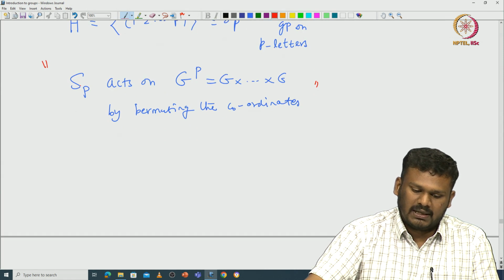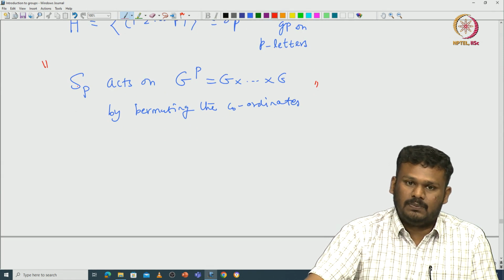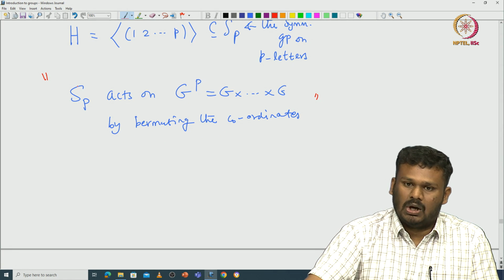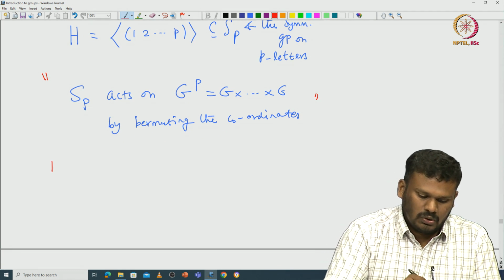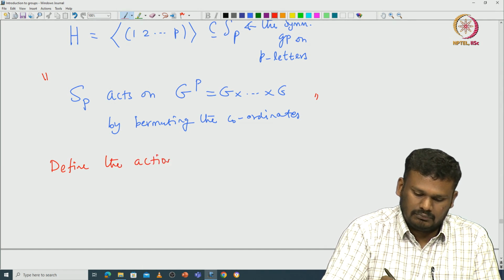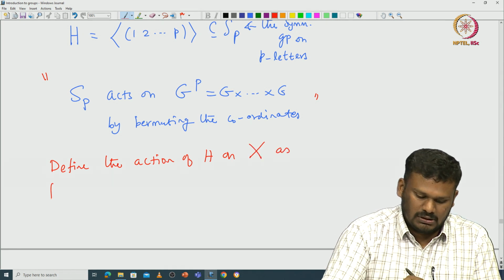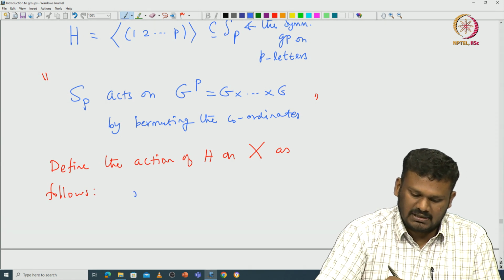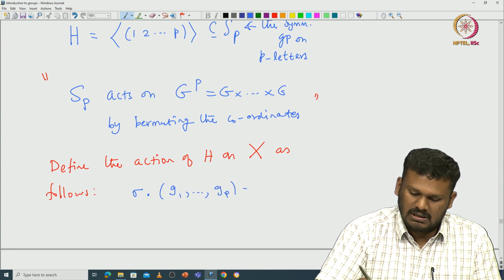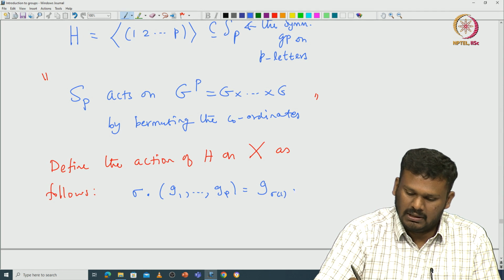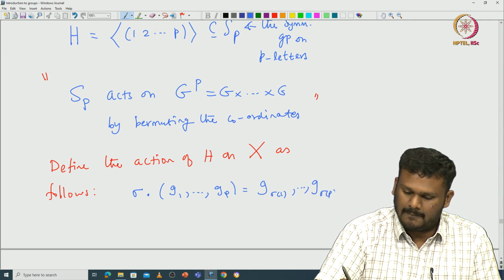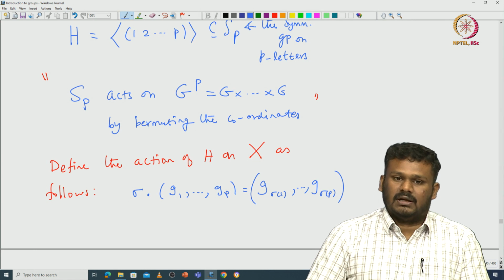Okay. So, now you can use this action of S_p on G^p to define the action of H on X. Define the action of H on this capital X as follows. Again you just permute the coordinates. You take sigma dot (g1, ..., gp), which is given by (g_sigma(1), ..., g_sigma(p)).